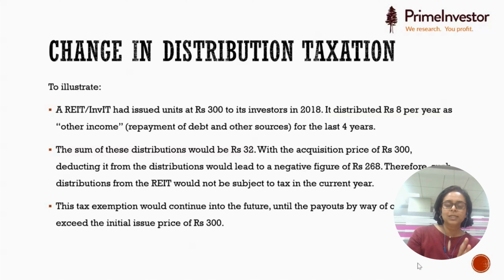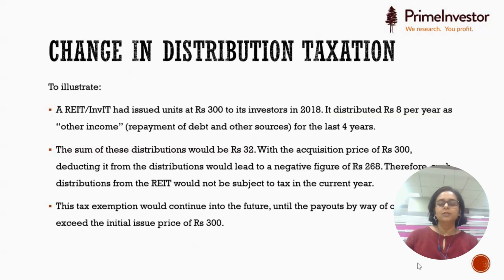As long as this carried balance is there, you will not need to pay any tax on this distribution until the point it reaches 300. In this case, it's a repayment of debt. I'm not talking of the interest and the dividend, they will continue to be taxed. Until the total sum paid every year from the inception of that REIT or InvIT reaches that amount, in this case 300, you will not be taxed.